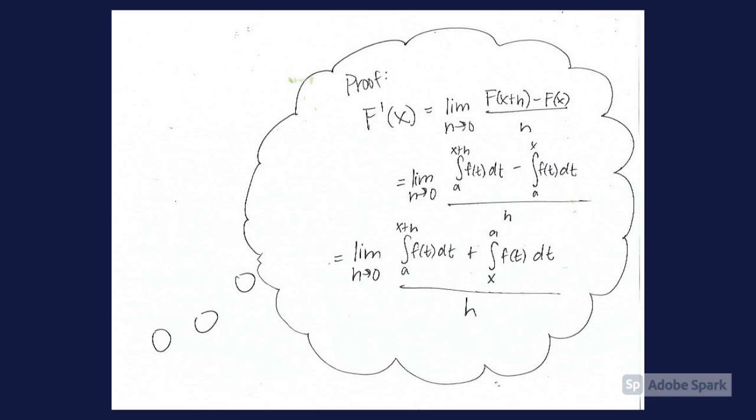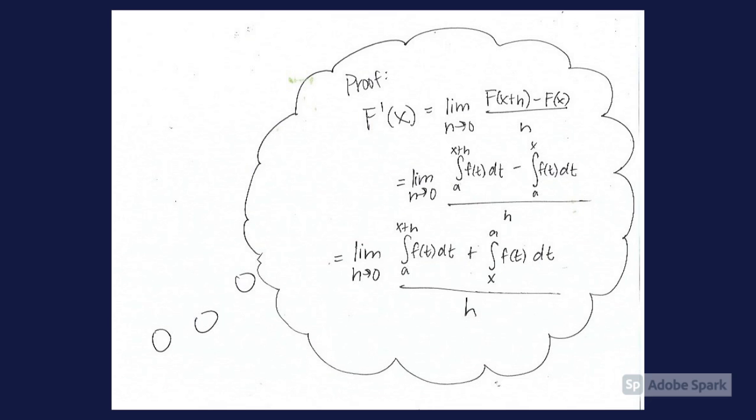Oh yeah, I even remember the proof. F prime of x, by the definition of derivative, equals the limit as h goes to 0 of F of x plus h minus F of x over h, which equals the limit as h goes to 0, by the definition of F, capital F of x is the integral from a to x plus h of f of t dt minus the integral from a to x of f of t dt over h.